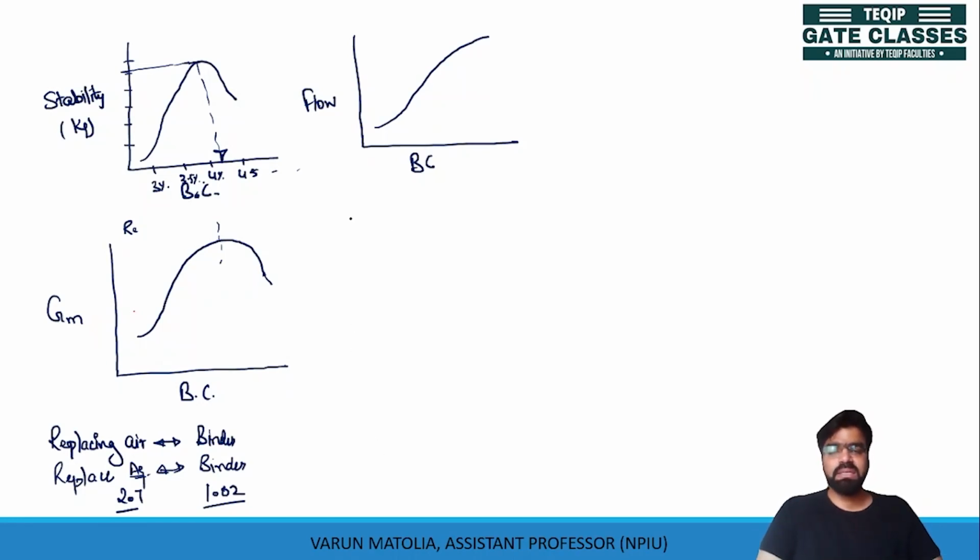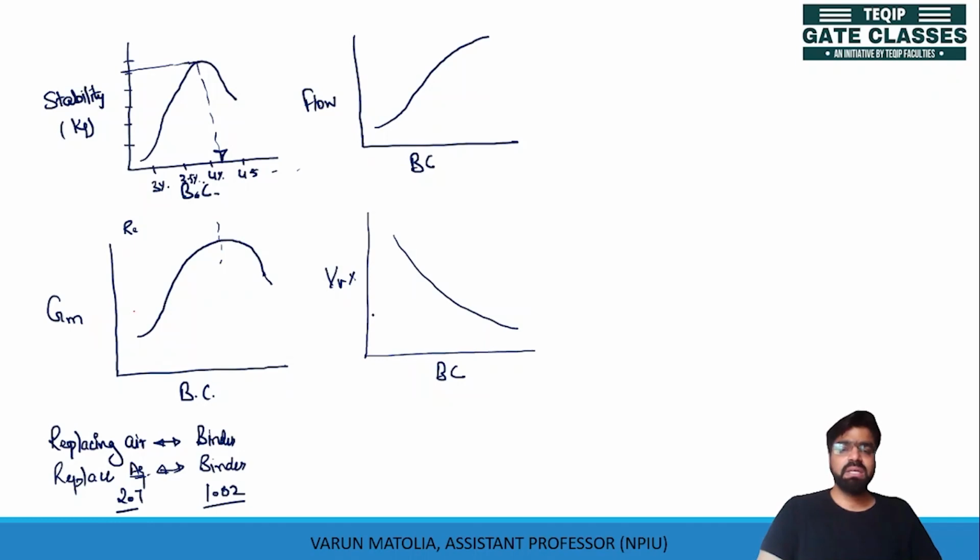Let us see another curve: volume of air voids with bitumen content. You know that the volume of air voids will decrease, and the bitumen content corresponding to 4% air voids is your optimum bitumen content. Similarly, this value is your optimum bitumen content.